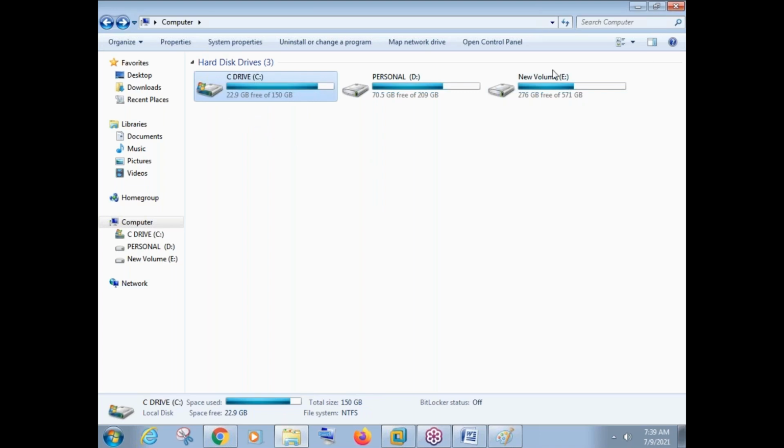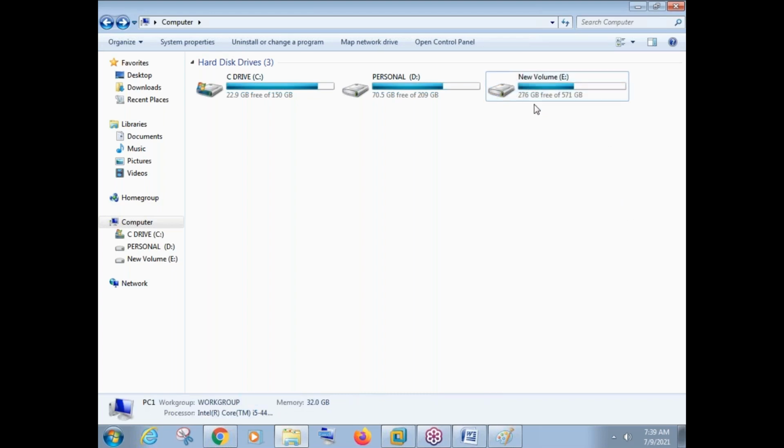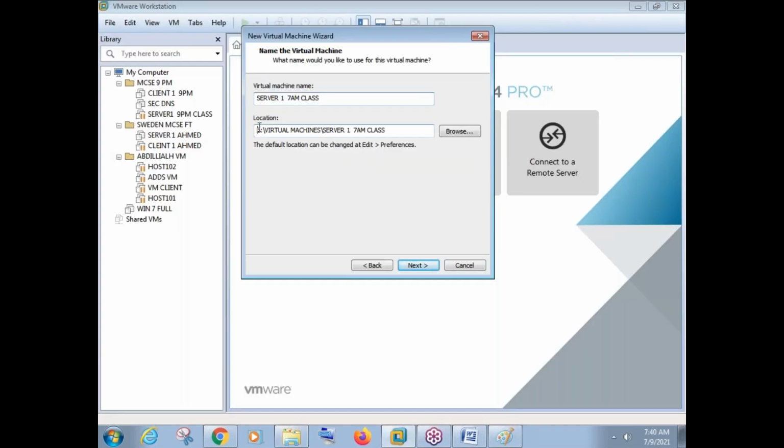So instead of using C drive, you can check the D drive or E drive or whatever drives you have, see in which drive there is more free space available, and select that particular drive. See, in my E drive there is nearly 276 GB free space available. So I can select my E drive.